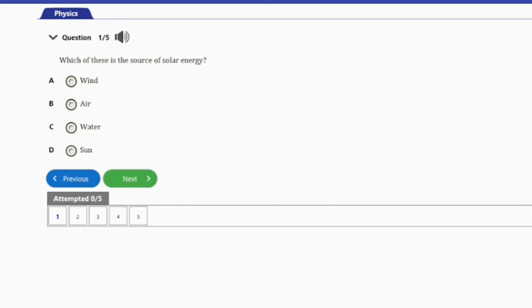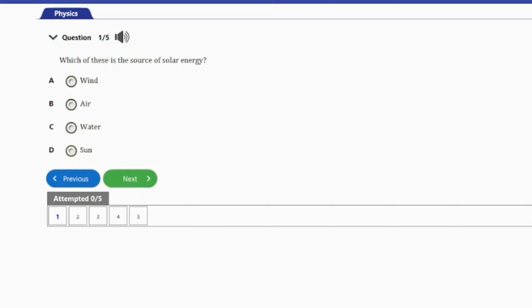So the question here says, which of these is the source of solar energy? We have A, wind, B, air, C, water, D, sun. So guys, obviously the answer to this question is option D, and that's the sun. The sun is the source of solar energy. And that's it for this question.